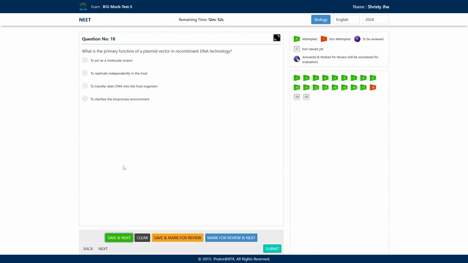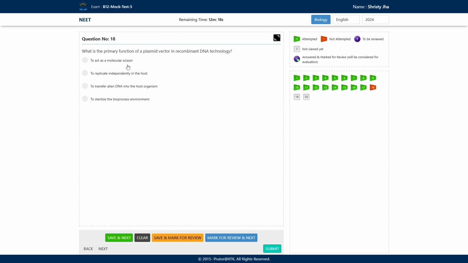Now, question number 18 says, what is the primary function of plasmid vector in recombinant DNA technology? Here again, pay attention to the line: the primary function of plasmid vector. They are not asking us the function of plasmid alone. They are asking the primary function of this plasmid vector as a whole. So when plasmid acts as a vector, what is its primary function?